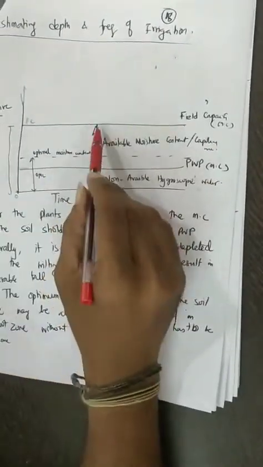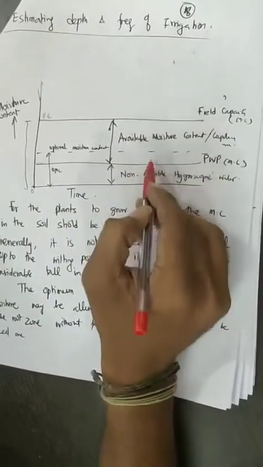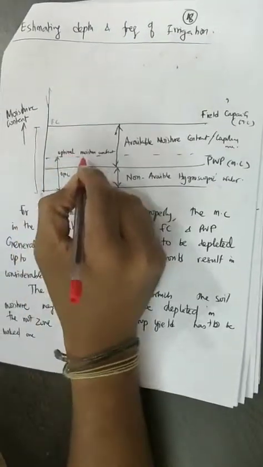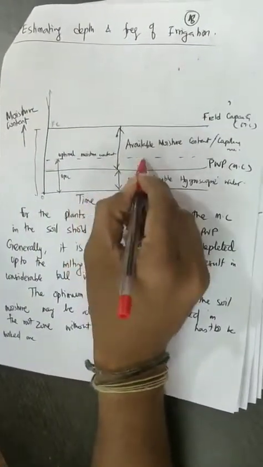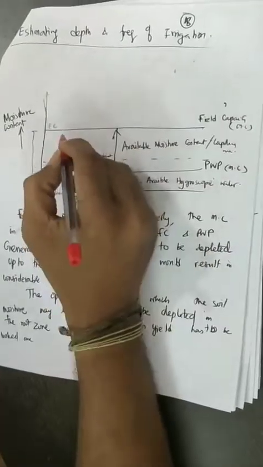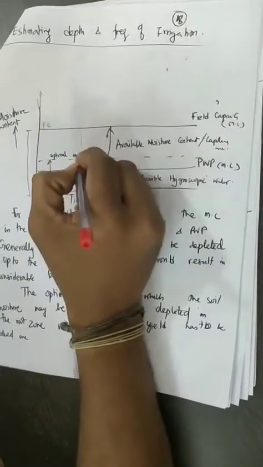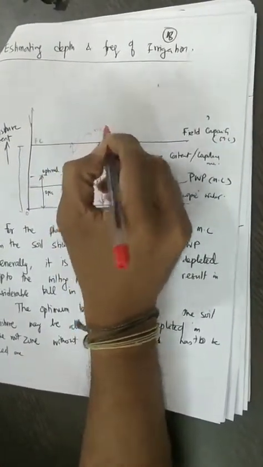Now the entire available moisture content is not actually available, only 70 to 80% is available. So this is the 70 to 80% of the available moisture, and this becomes the optimal moisture content. So what is actually readily available for the plant is this. So this is readily available moisture.